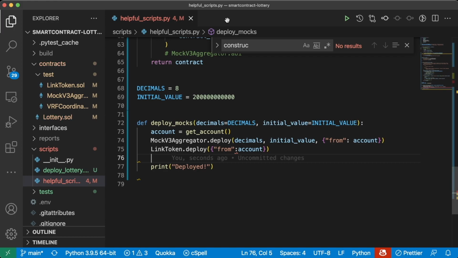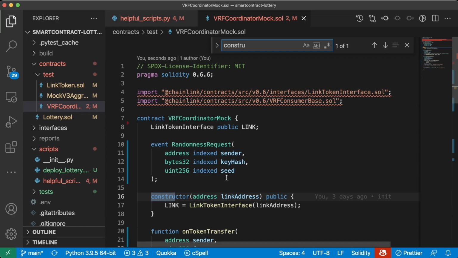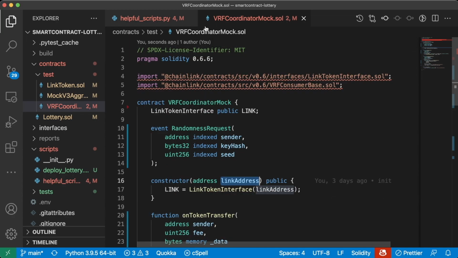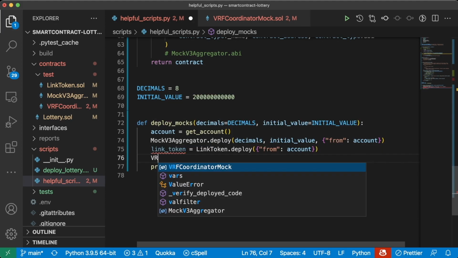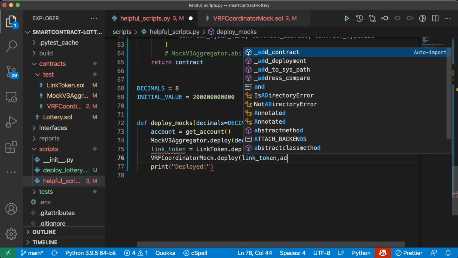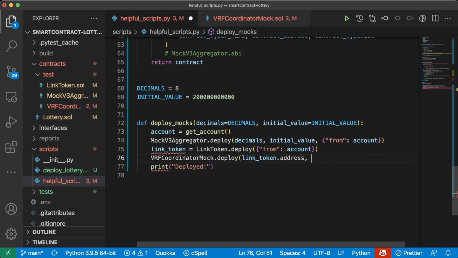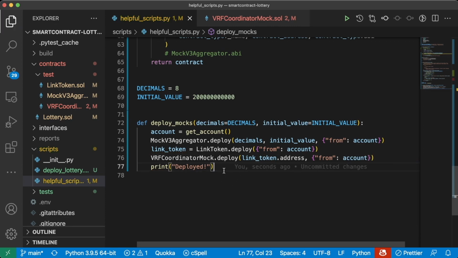And then let's see what that VRF Coordinator mock takes. It takes the link token as an address. Perfect. So then when we deploy the link token here, we'll say link token equals link token.deploy, and then we'll do VRF Coordinator mock.deploy, and then we'll use the link token.address as an input parameter, and then of course from account. All right, so now we're deploying all three of those mocks right away.